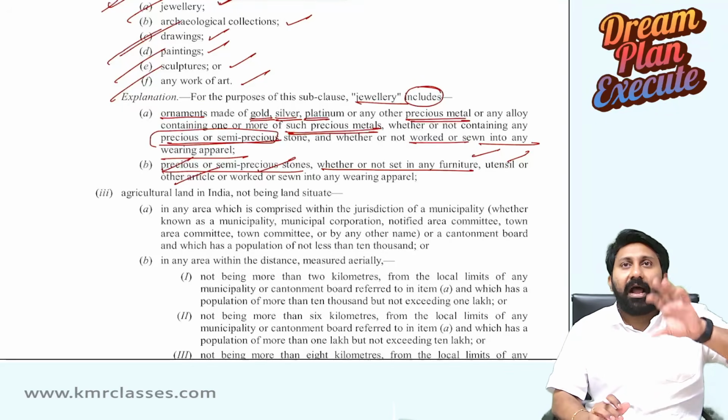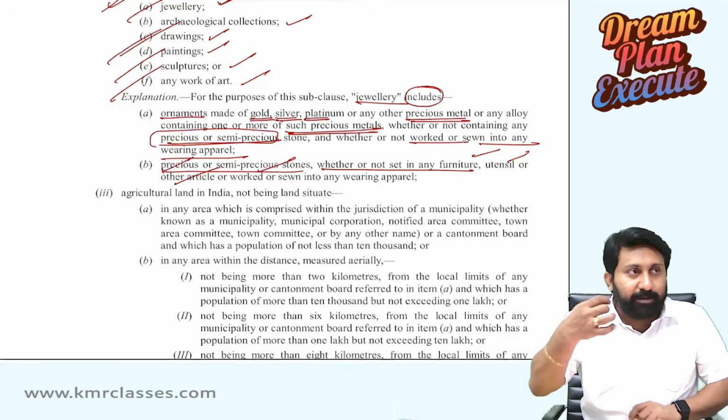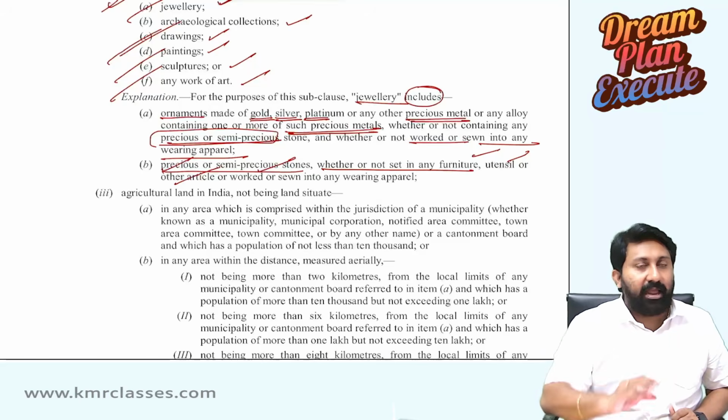Any other article. For example, I have a cup. The cup handle is made of gold. Handle is made of gold. Or I have a gold ornament.